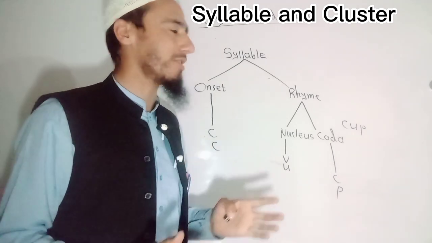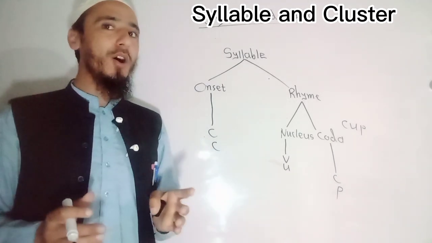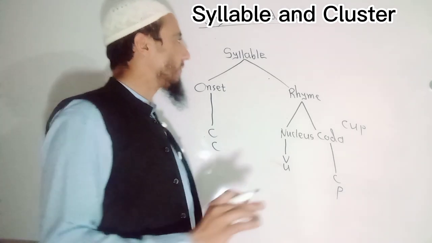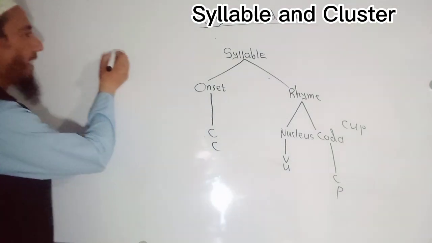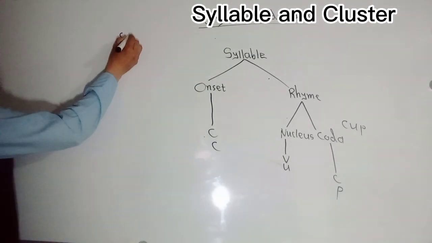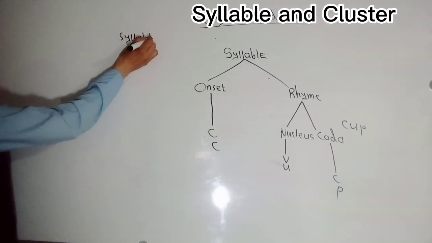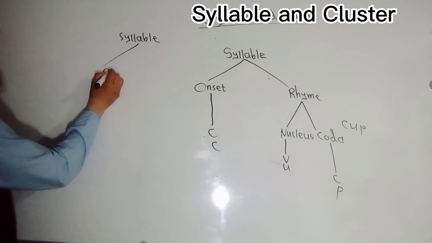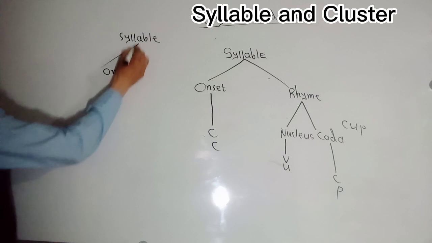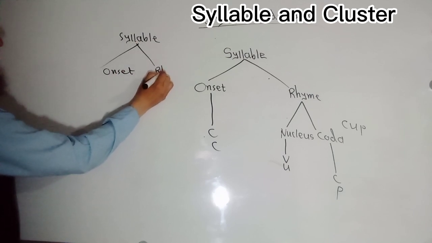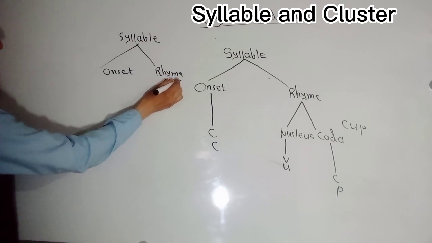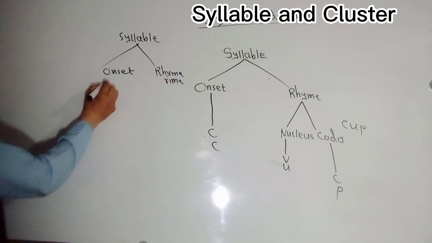However, now I am drawing the structure of a word which does not have a coda. For example, I am writing here syllable. Okay, and then onset. After that rhyme. You may also write this rhyme, R-I-M-E. So for example, "me".